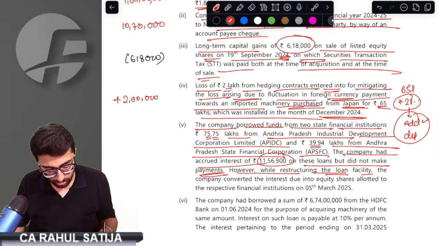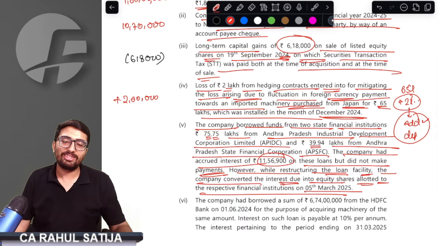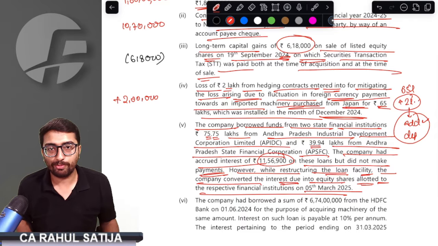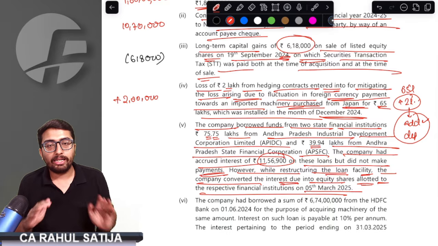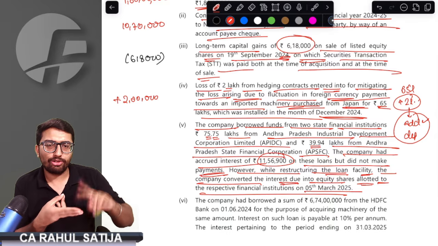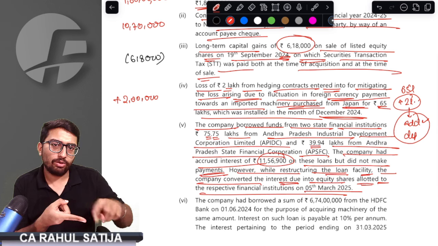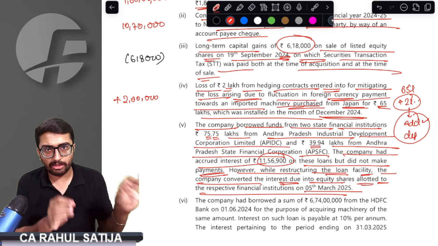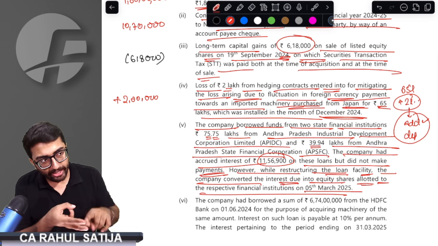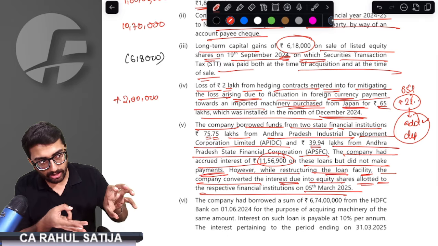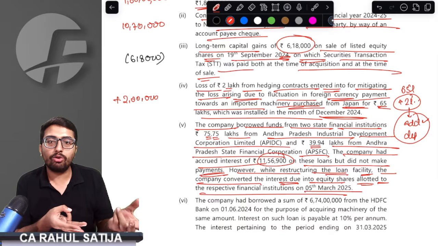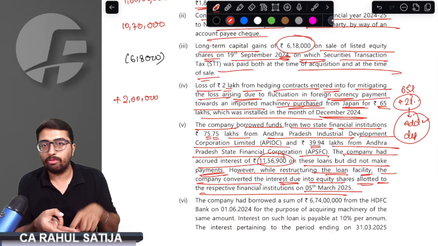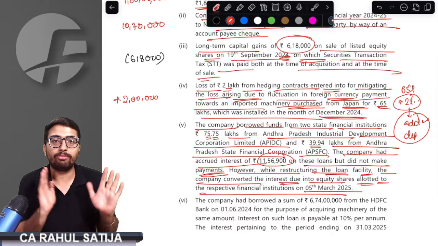However, while restructuring the loan facility, the company converted the interest due into equity shares allotted to financial institutions. Now, this is not old to you. This is a new point. Till now, we have studied 2 points. If we have any outstanding loan towards bank financial institutions, we have to pay it till the date of ROI. Otherwise, that expenditure will be disallowed. If we convert that outstanding interest into a newer loan, will that be allowed? Right answer is it would not be allowed. It would still not be allowed. It is not assumed as payment.